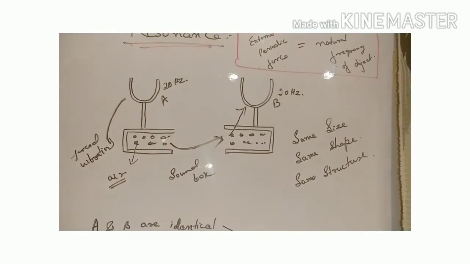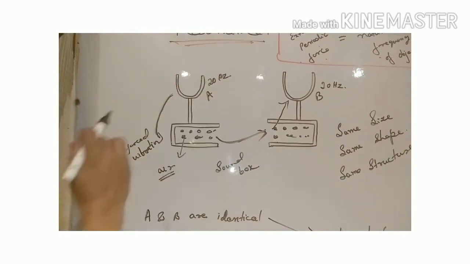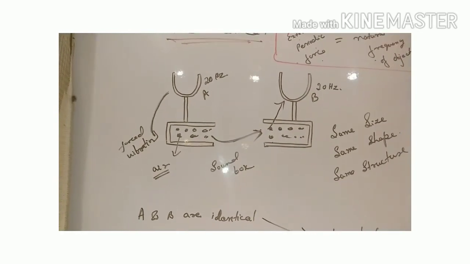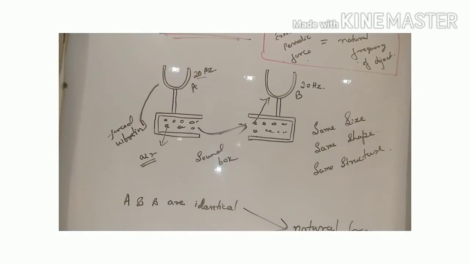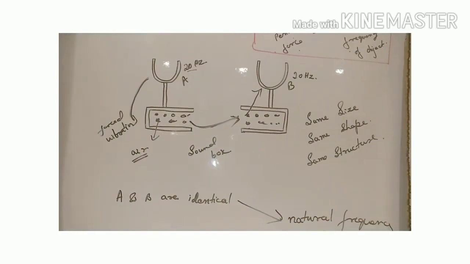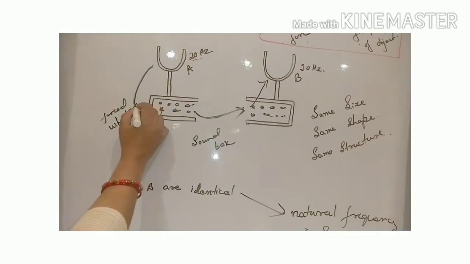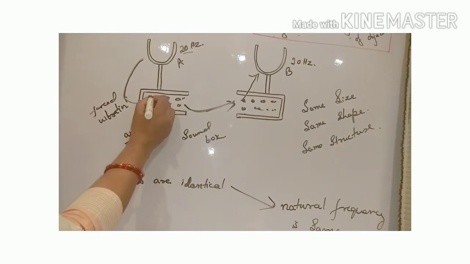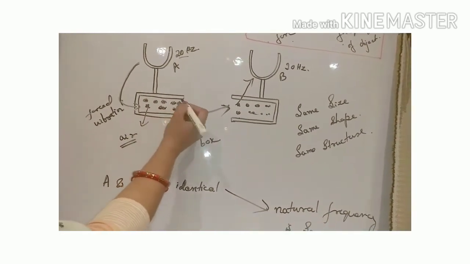So what happened? Suppose tuning fork A starts its vibration at, suppose, 20 Hz. Because of A, this sound box will also vibrate, because of the air column present over here, with the same frequency, 20 Hz.